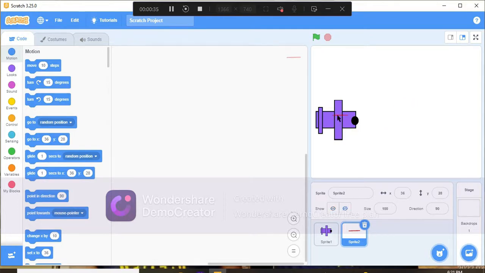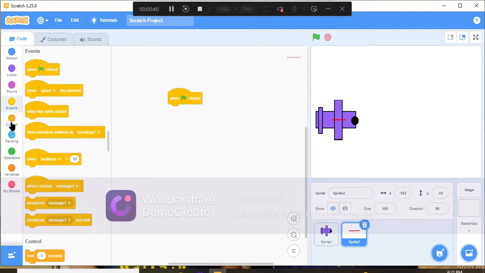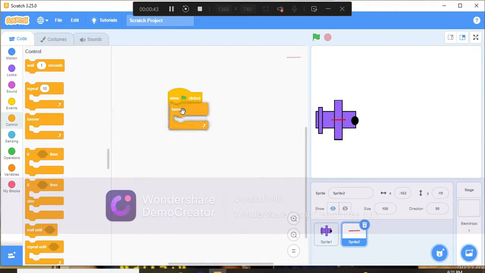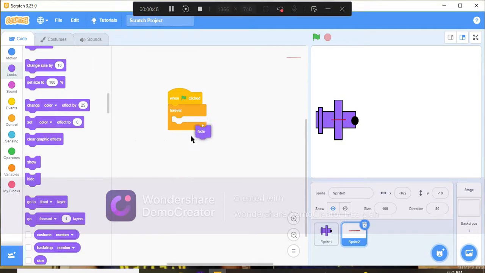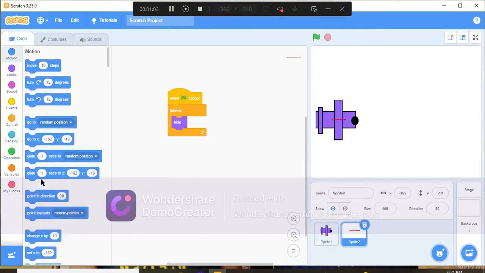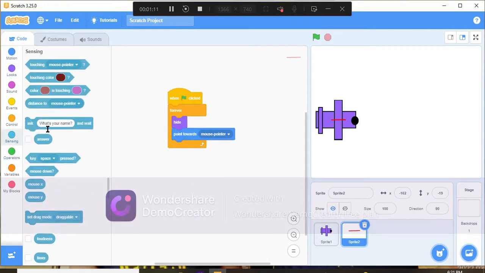Now we have to drag it here, and when green flag clicked, forever, it will first of all hide, and then it will point towards.